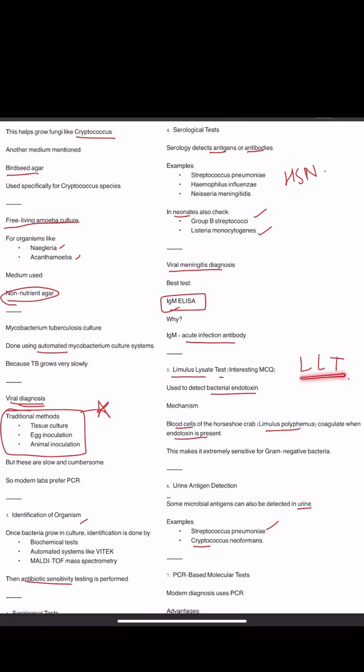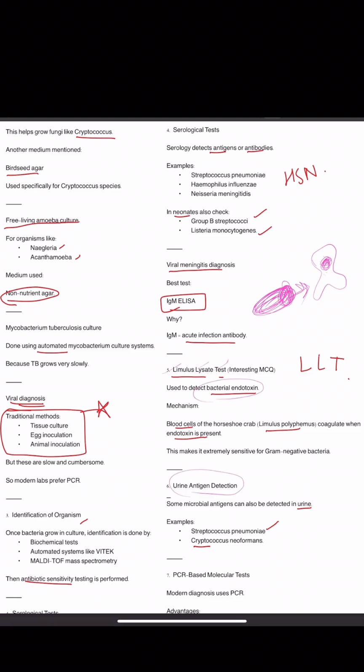Then another test is LLT, the Limulus lysate test. It is used to detect bacterial endotoxin. What is the mechanism? Blood cells of the horseshoe crab, called Limulus polyphemus, coagulate in the presence of endotoxin. So if a particular bacterium is there, its endotoxin will be released, and the crab's blood will be coagulated in the presence of that endotoxin. This makes it extremely sensitive for gram-negative bacteria. This is the Limulus lysate test for bacterial endotoxin detection.